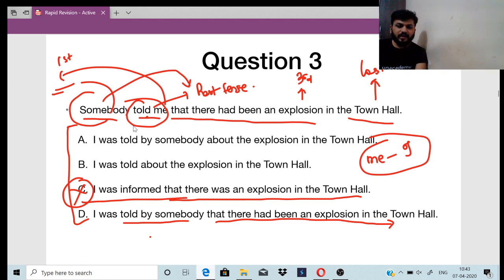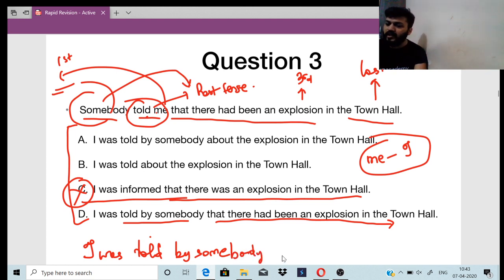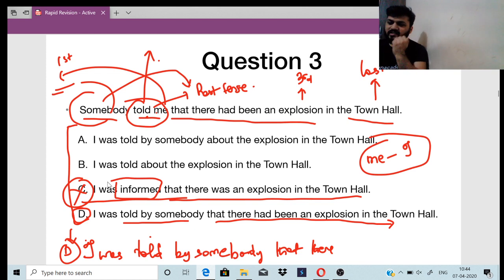Okay, so what will you write? Me will change to I. Okay, I was told by somebody. What did the somebody tell you? That there had been an explosion in the town hall. So it is D. Okay, it is option D. Most of you got confused and gave it as C. When the word is told here, why will you change it to informed? That is the reason I took C as the first thing. I know you guys got confused there. That is the reason I explained C first, then I went to D.